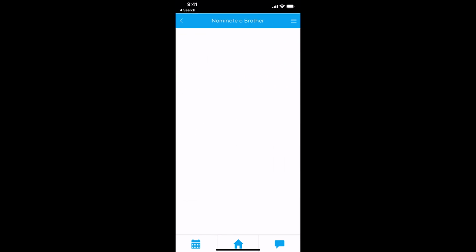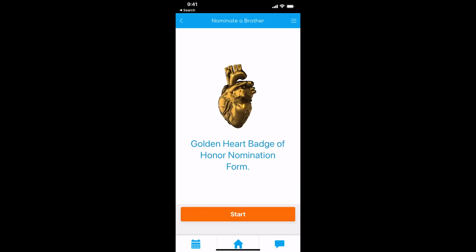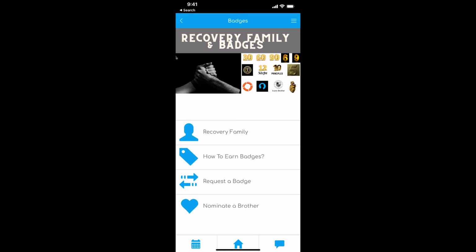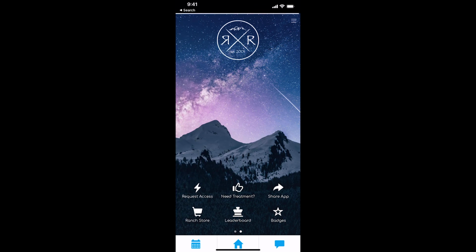Nominate a brother for the Golden Heart. If you want to nominate a brother for that, you can read more about that here in the How to Earn Badges. But that's super cool. Really awesome badge there.